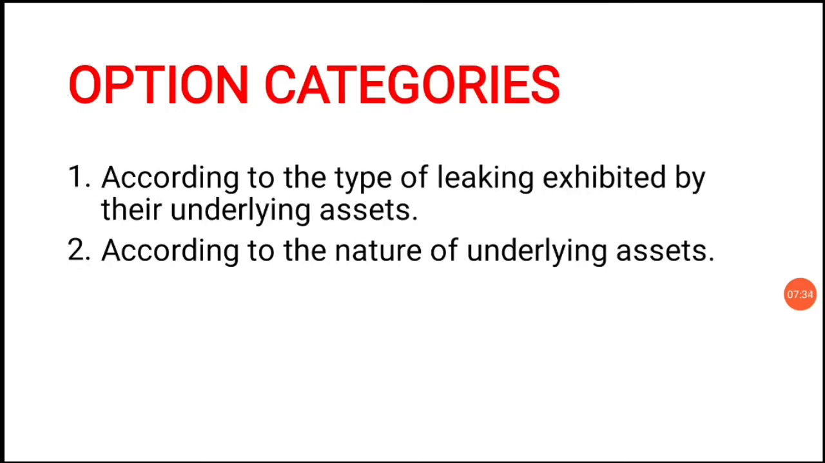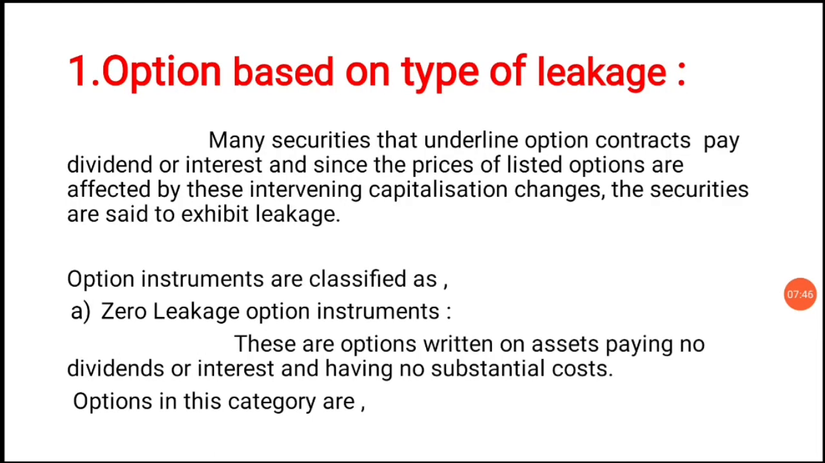Next, option categories. According to the type of leakage exhibited by their underlying assets. Next, according to the nature of the underlying assets. First, option based on the type of leakage. Many securities that underlie option contracts pay dividends or interest, and since the prices of listed options are affected by these intervening capitalization changes, the securities are said to exhibit leakage.